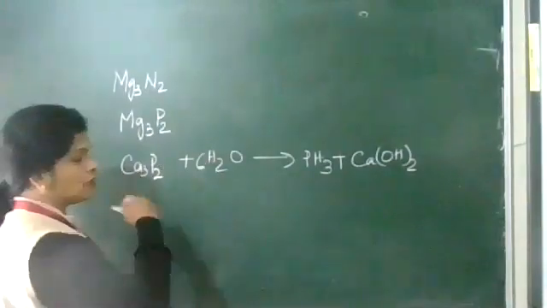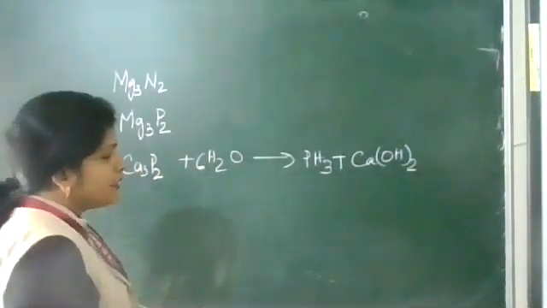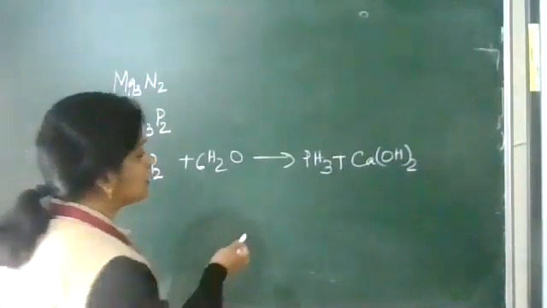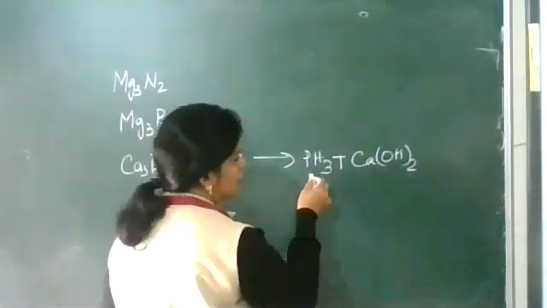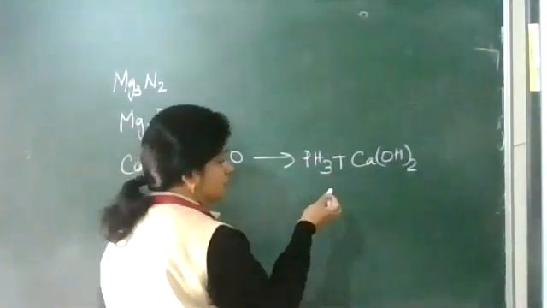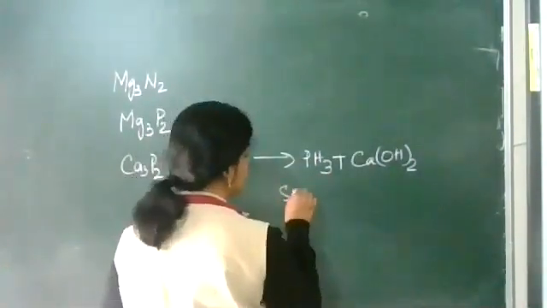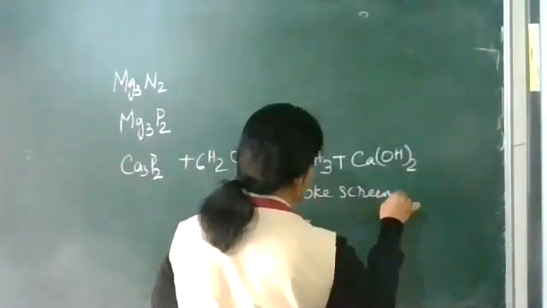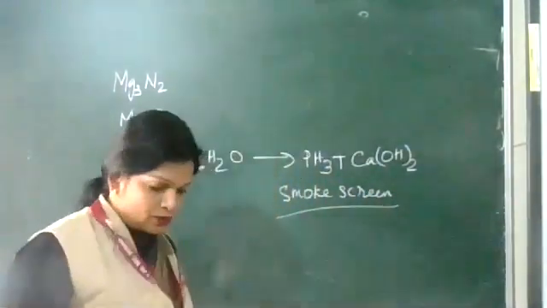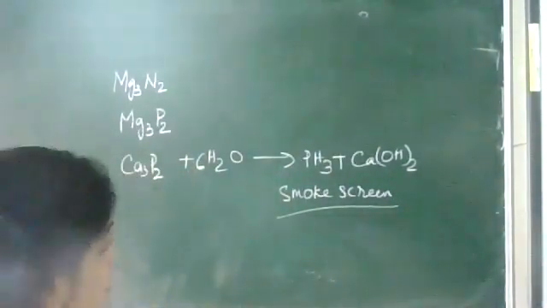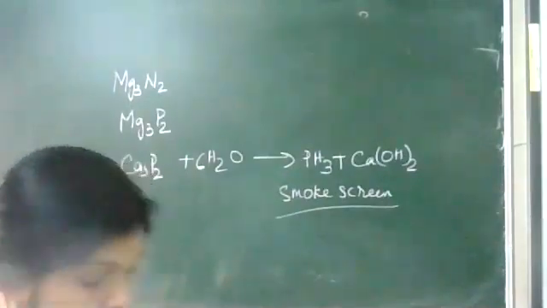You sprinkle water on the Ca3P2, immediately lots and lots of thick black smoke will be fuming, and that is used as a smoke screen. To cover the view of the enemies, the smoke screen is utilized.